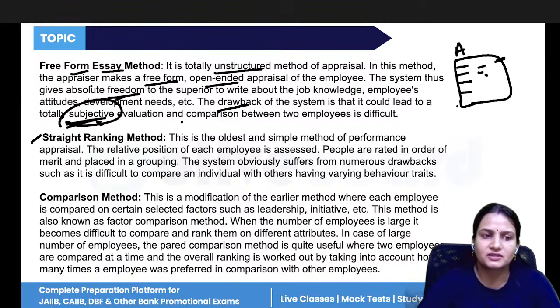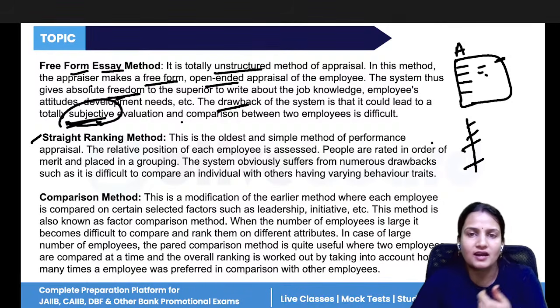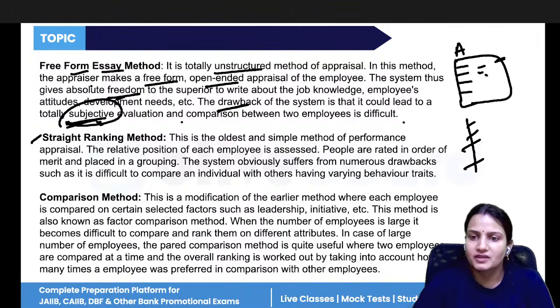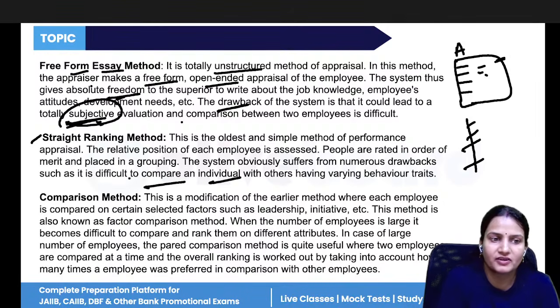Now, the straight ranking method is simply where ranks are given to the employees. Again, the drawback is that ranks are not in quantitative terms, so it becomes difficult to compare the employees. So comparison becomes difficult in the straight ranking method.